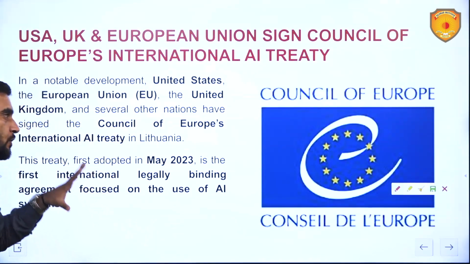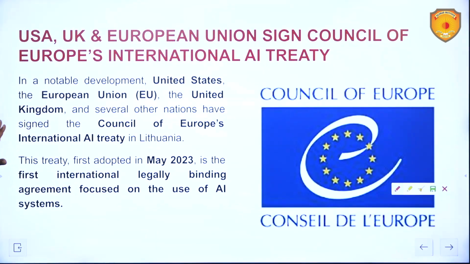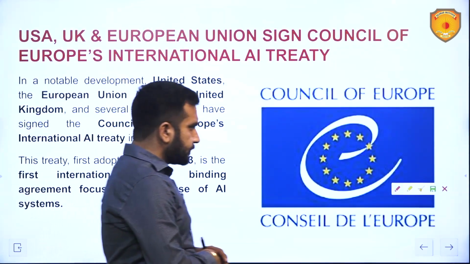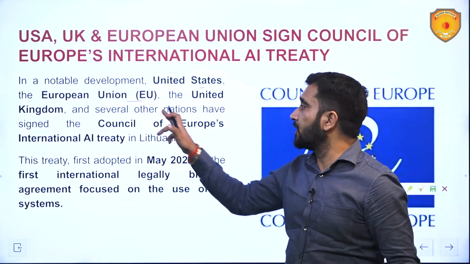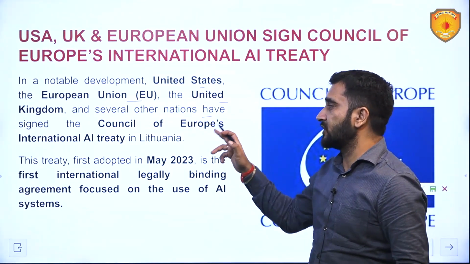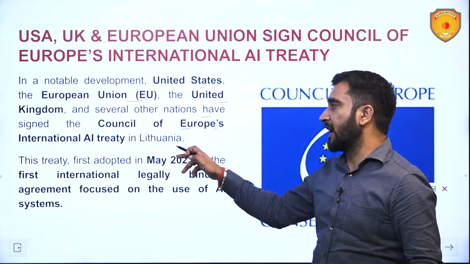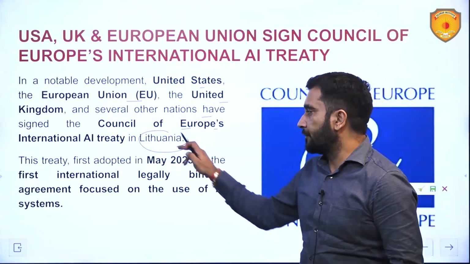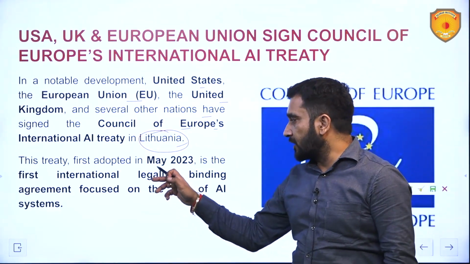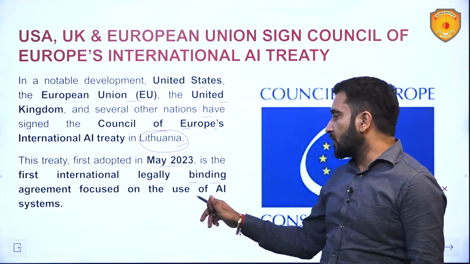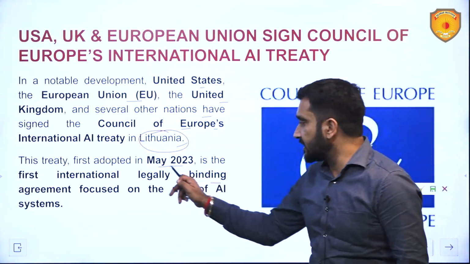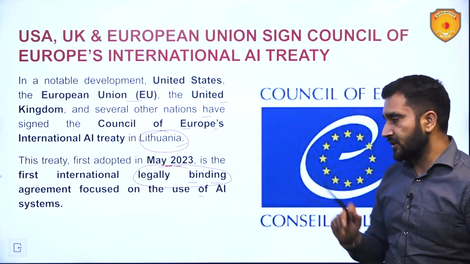But as of now, let us look into this AI treaty, which was tabled in the Council of Europe. It is not the European Union, it is the Council of Europe, and this treaty has been adopted by countries like the United States, European Union, United Kingdom and several other nations who have signed the Council of Europe's International AI Treaty in Lithuania. This treaty, first adopted in May 2023, is the first international legally binding agreement focused on the use of AI systems. So it is legally binding. We need to understand this as well.